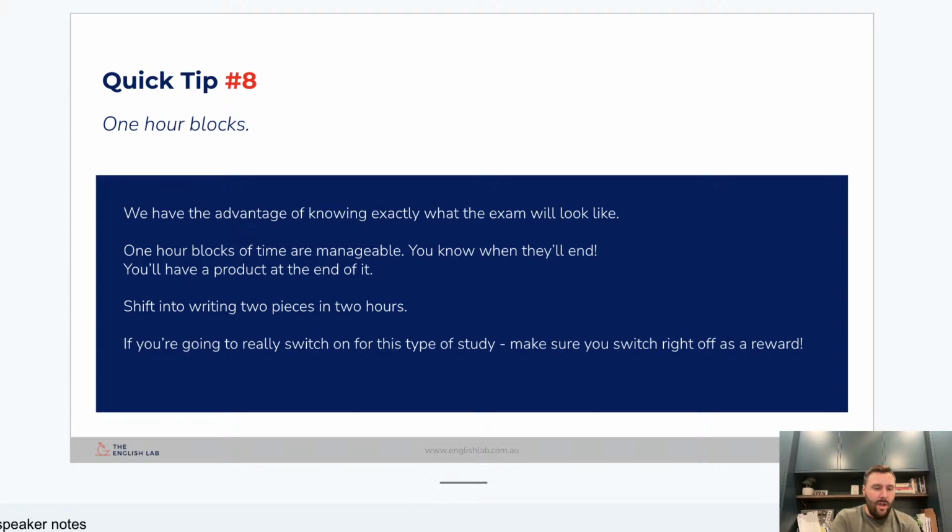I've given myself 9 minutes to read it, 3 minutes to write a quick annotation. I now set the timer on my phone for an hour. I slide the phone out of the room or put it on the other side of the room, press start, and I start writing, and I don't stop until that alarm goes off. What you're training yourself to do there is to write into these timed conditions and getting yourself ready for it.